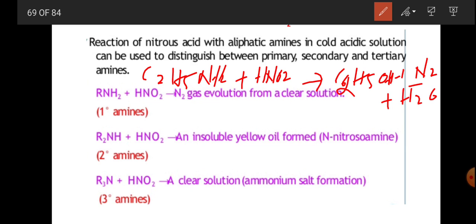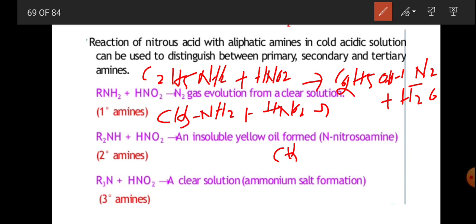If we take CH3NH2, that is methylamine, on reaction with HNO2 it forms CH3ONO, methyl nitrite, and nitrogen gas is eliminated.